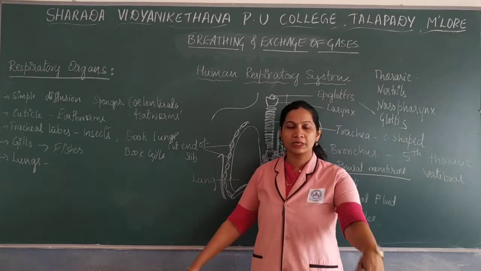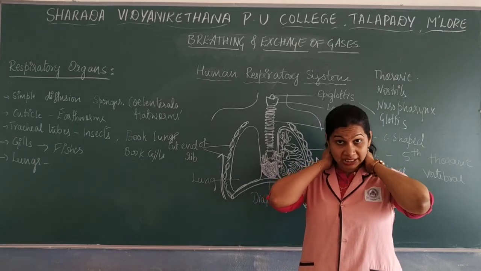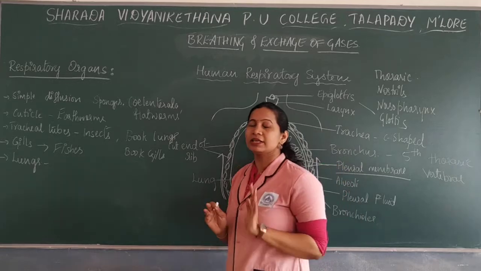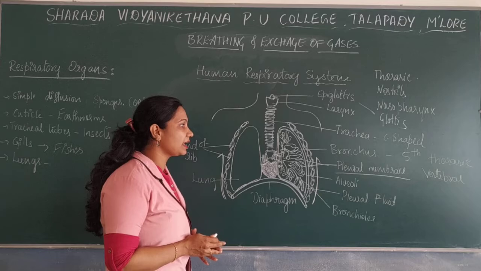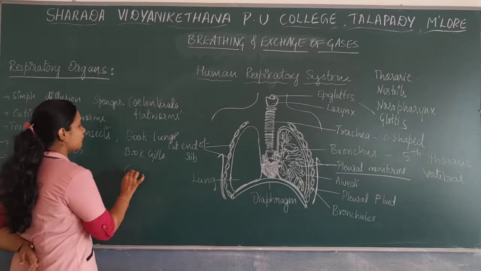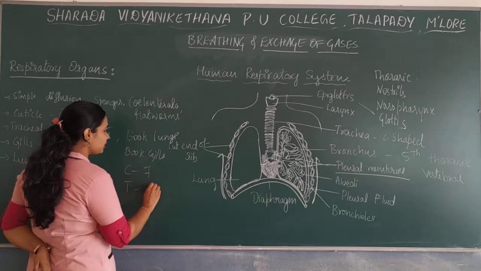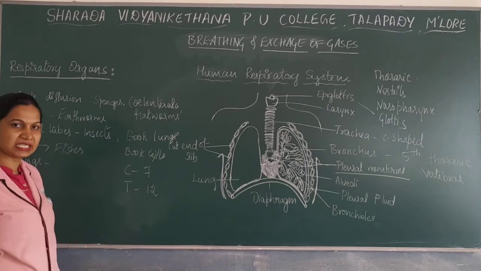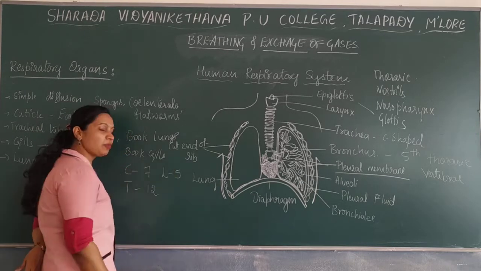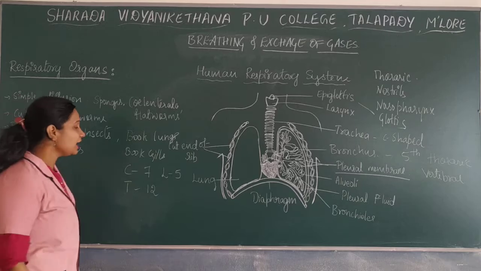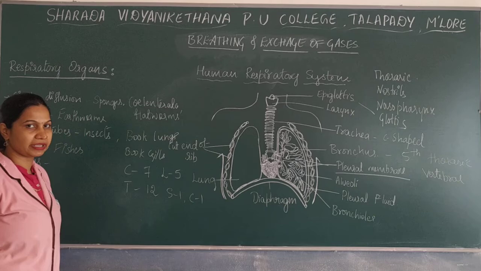The vertebrae found in the neck region are the cervical vertebrae, of which there are 7. In the chest region there are 12 thoracic vertebrae, and the waist region has 5 lumbar vertebrae, followed by 1 sacrum and 1 coccygeal bone, or coccyx.